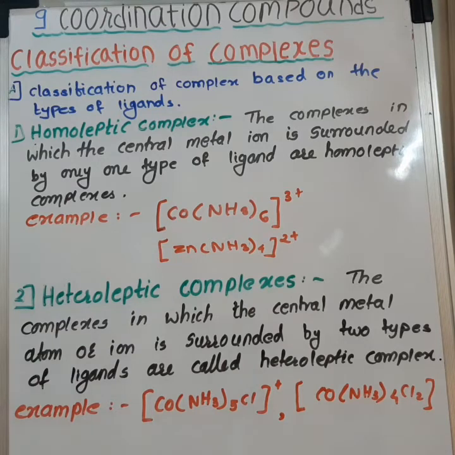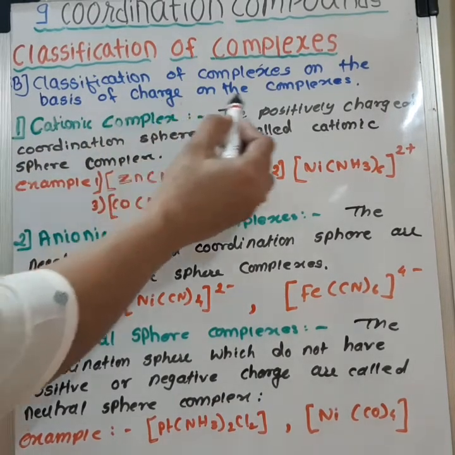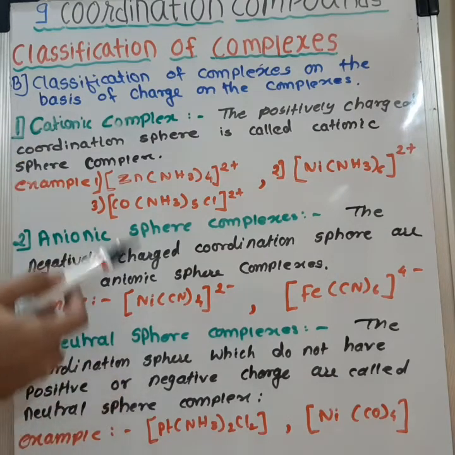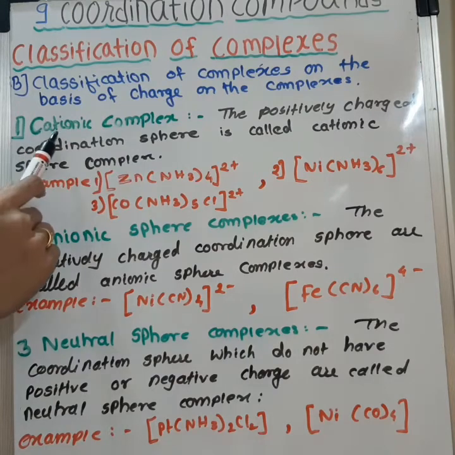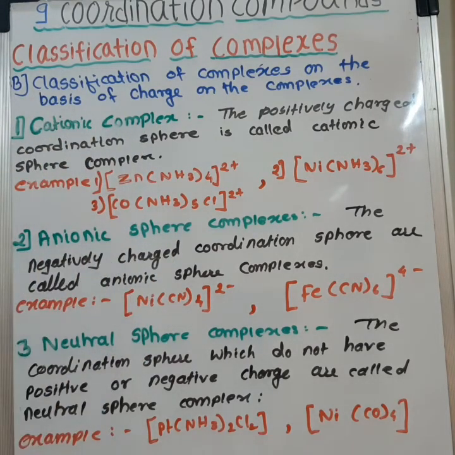Now let's see the classification of complexes on the basis of charge on the complex. So there are three types of complexes which are based on the charge. First one is cationic complex, second is anionic complex, and third is neutral complex.